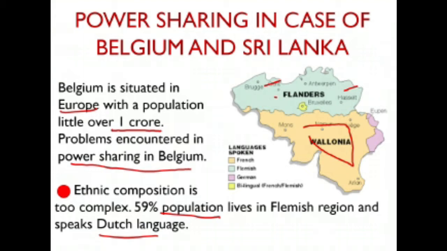So of the population, 59% speak Dutch and 40% speak French, and this is the capital city of Brussels. In the capital city of Brussels, the thing is more complex. Here 80% of the people speak French and 20% speak Dutch.